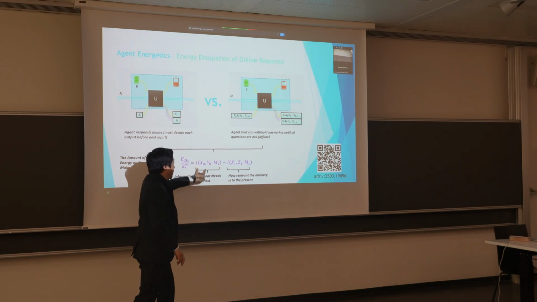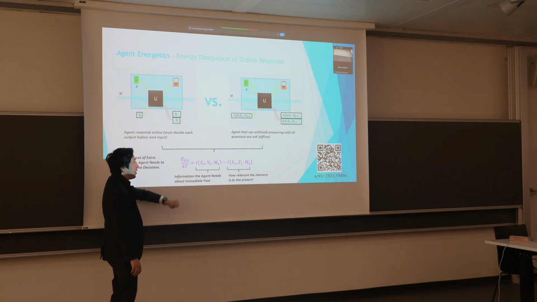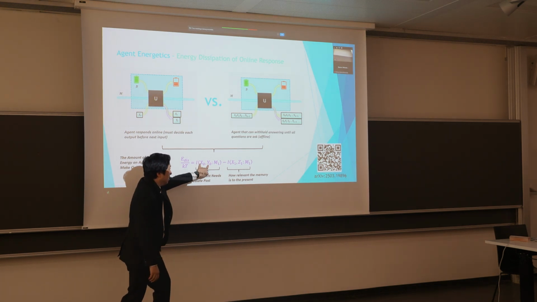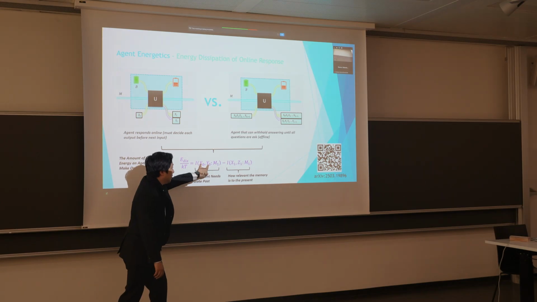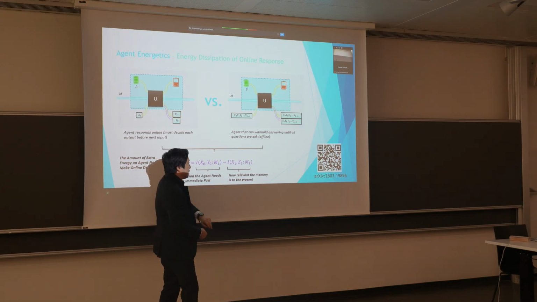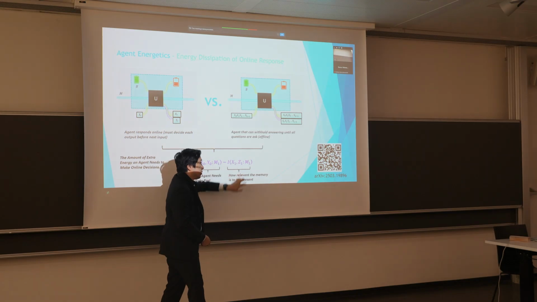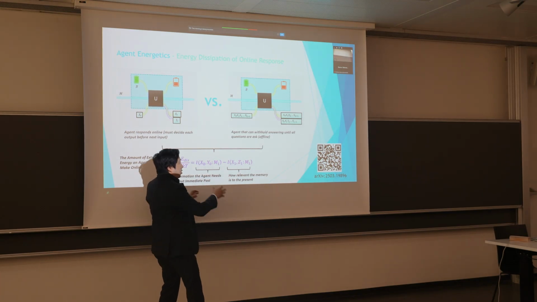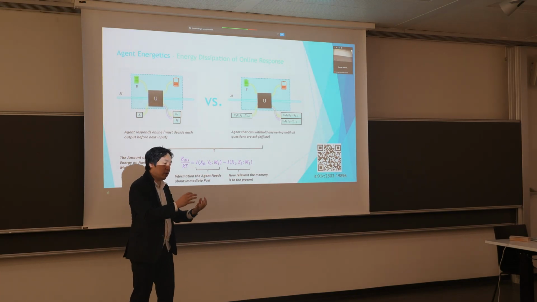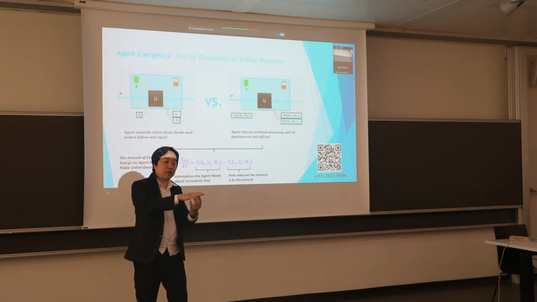The first quantity is the amount of information the agent needs about the immediate past: the mutual information of the agent, the immediate past, his last input, his last output, and his current memory. And the second quantity is how relevant that memory is to the present. So basically, the dissipation is precisely the per time step loss of relevant information.